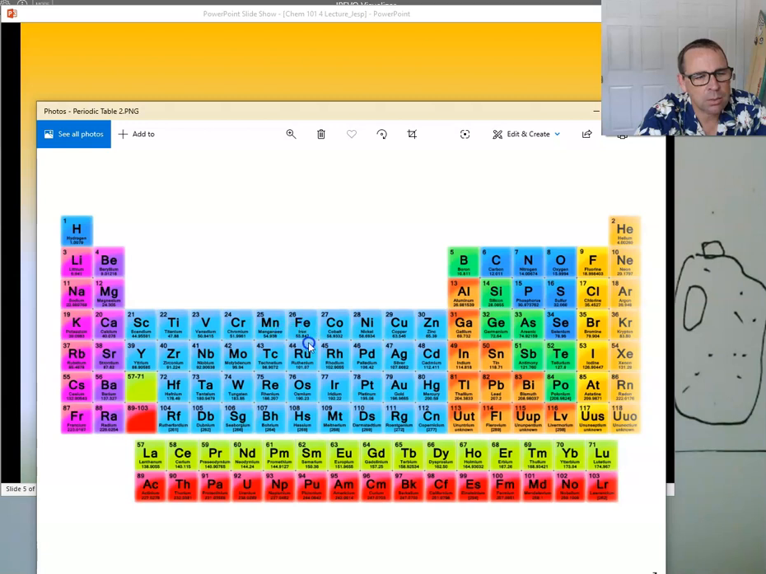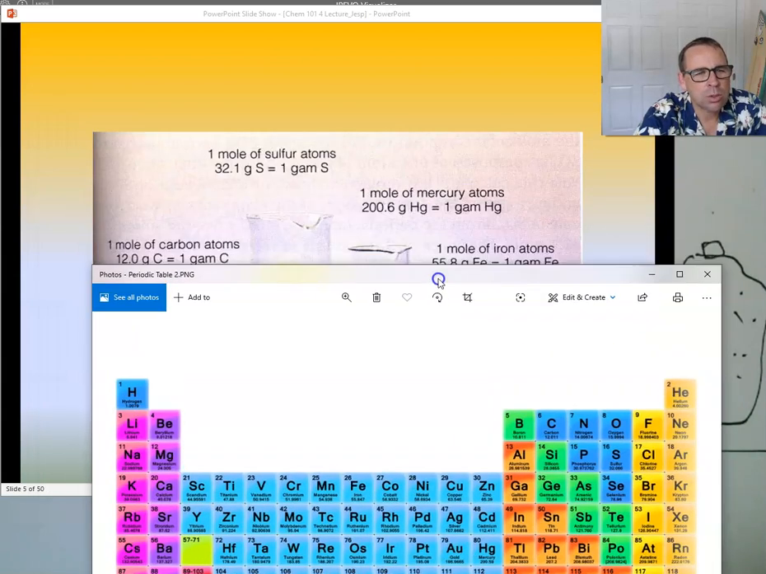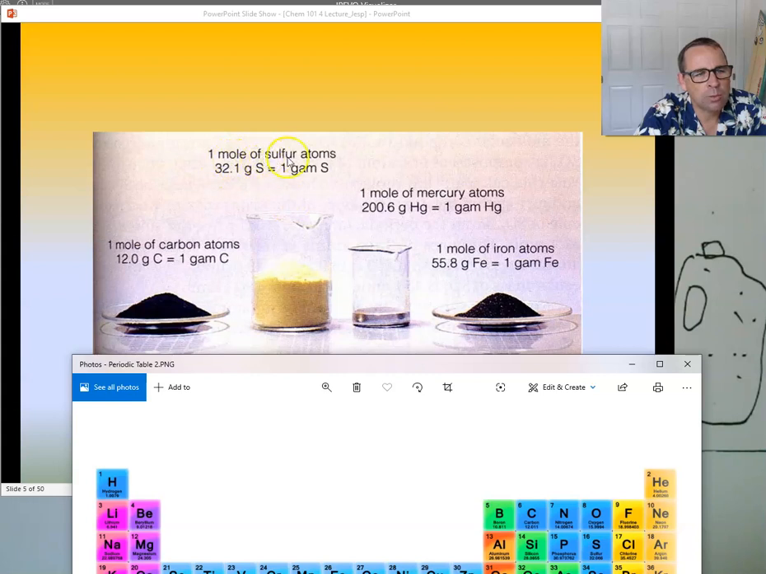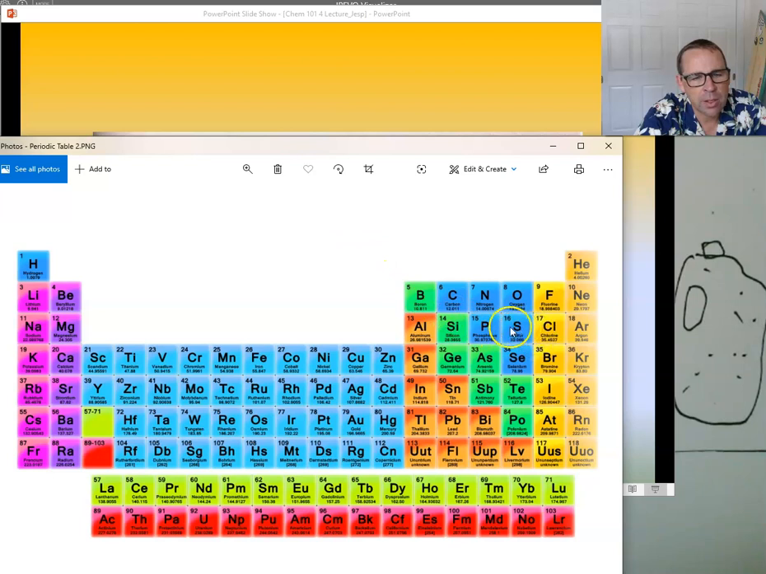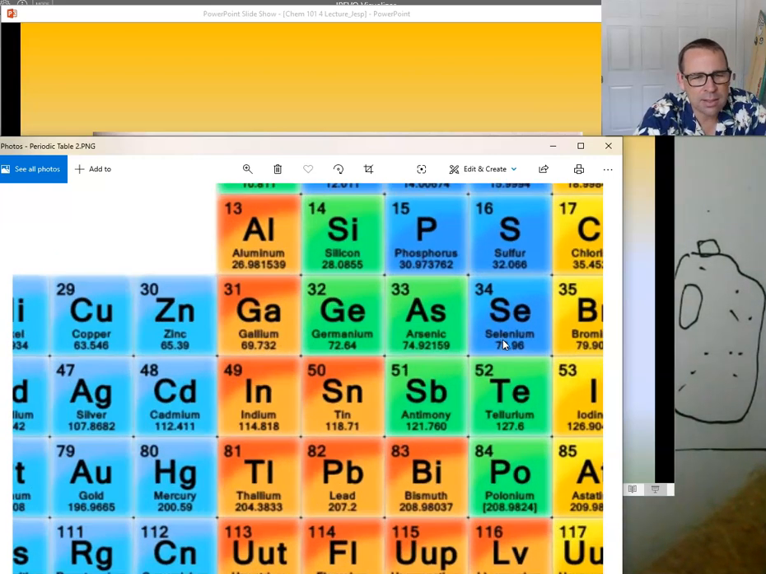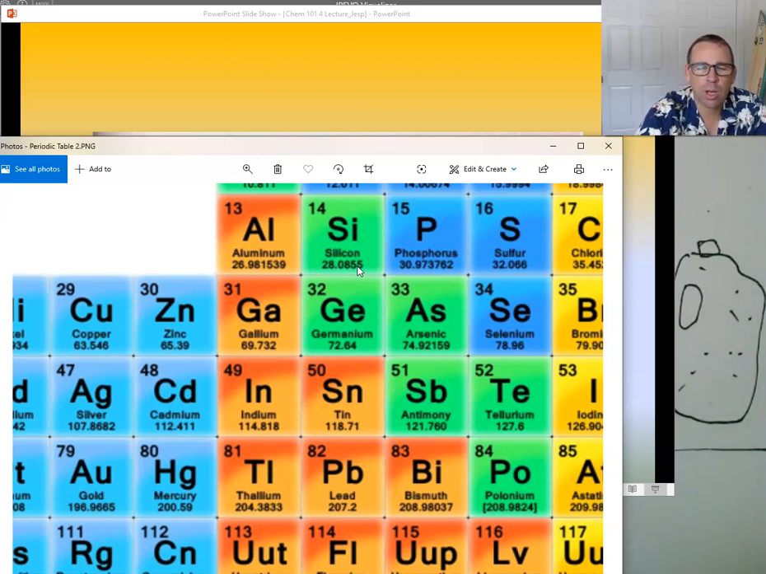55.8, right? So let's do that again for sulfur. 1 mole of sulfur atoms is 32.1 grams of sulfur. And there it is right there, 32.066. Okay? So what we're learning is that this number, for phosphorus or for arsenic or for germanium, silicon, those numbers are how many grams you have to have if you want to have 1 mole of the material. All right?